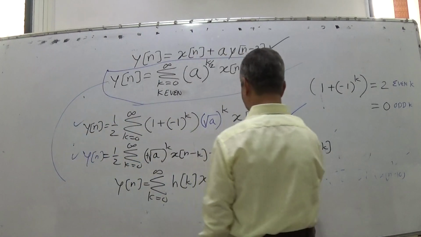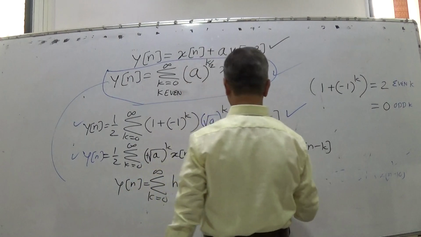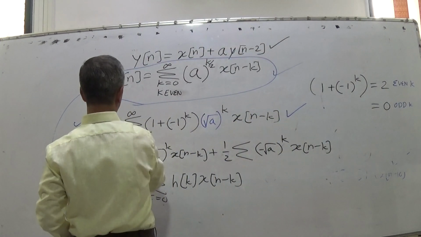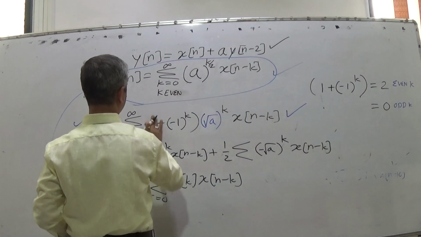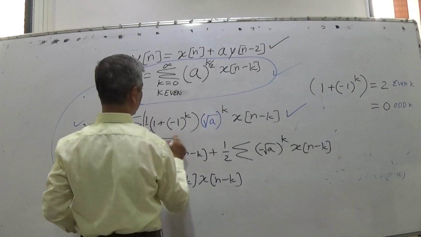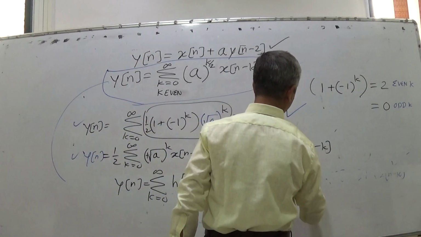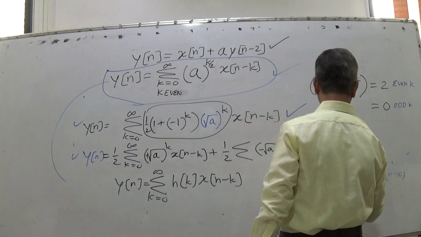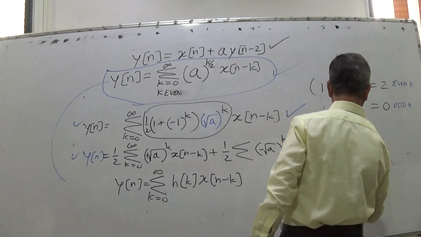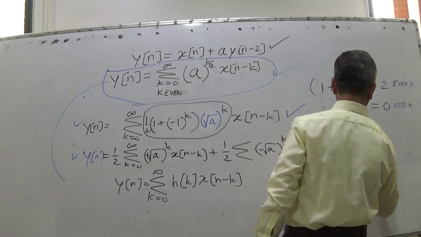Where hk, all this you can include, this half you can take inside. Half, 1 plus... So the whole thing would be hk, where hk, an expression of k, is half into bracket 1 plus minus 1 raised to k.